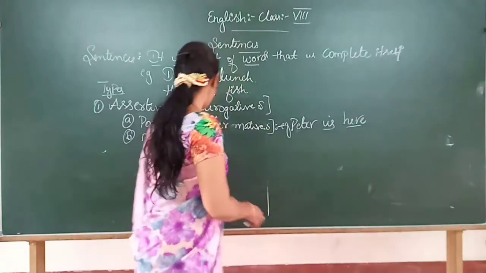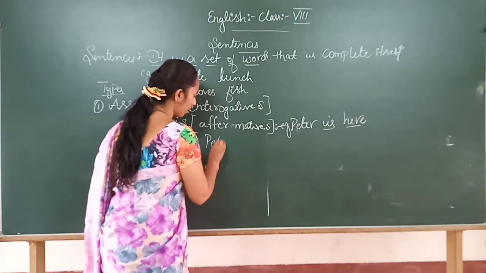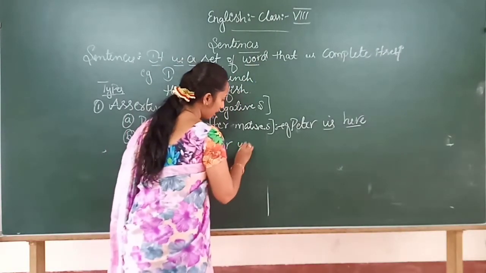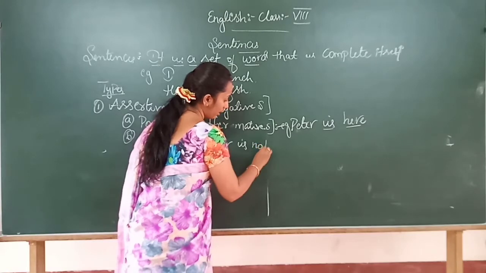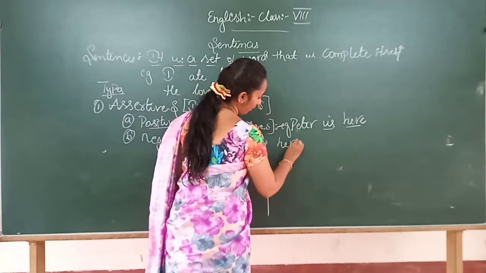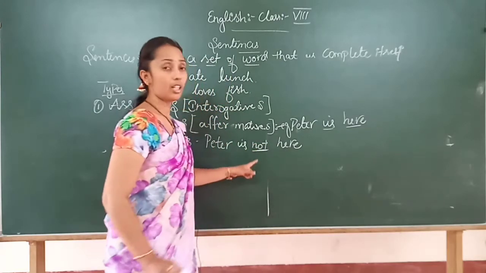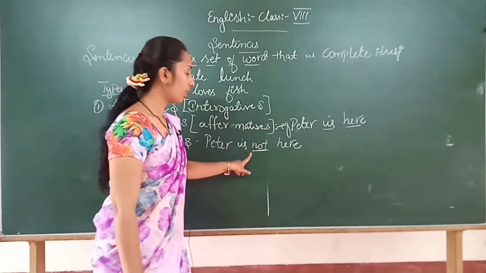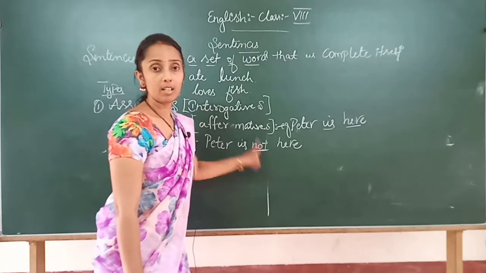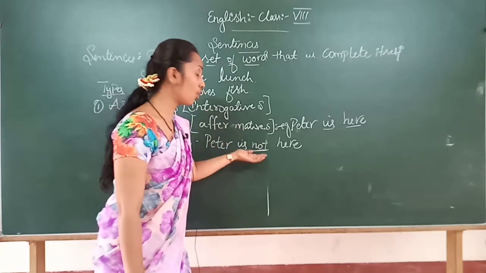Example, Peter is not here. So here, underline that word not, which signifies that it is not true, or he is not there.